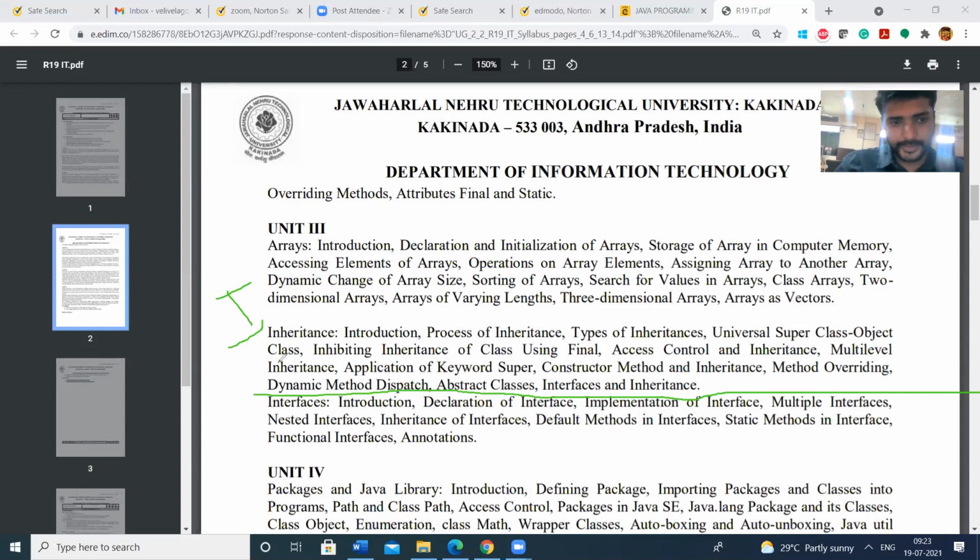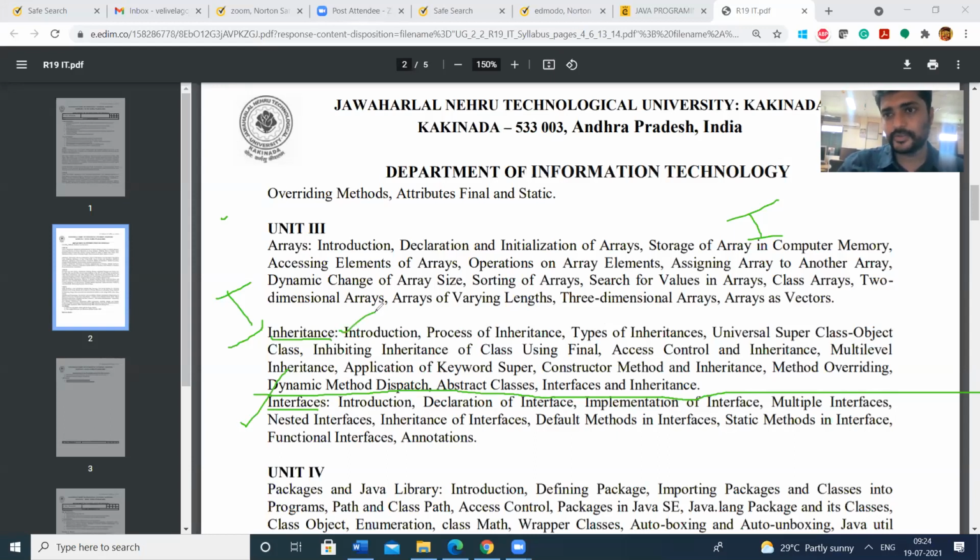Up to inheritance will come in the first internal examinations. From interfaces, we'll get the second internal examinations. Third unit, half the syllabus will be for the first internal, and the remaining syllabus will be for the second internal. Second internal syllabus is from interfaces to the remaining units. First internal syllabus is up to inheritance.